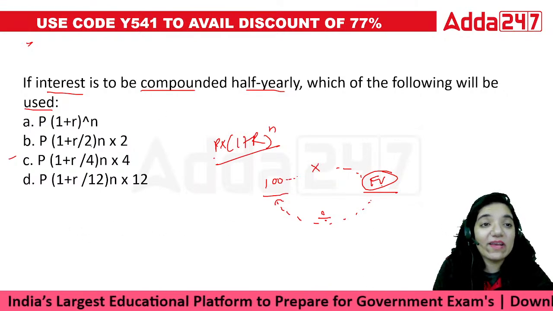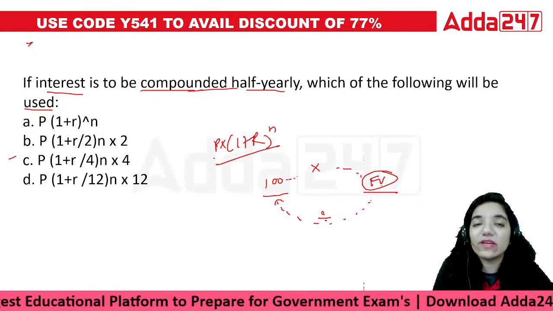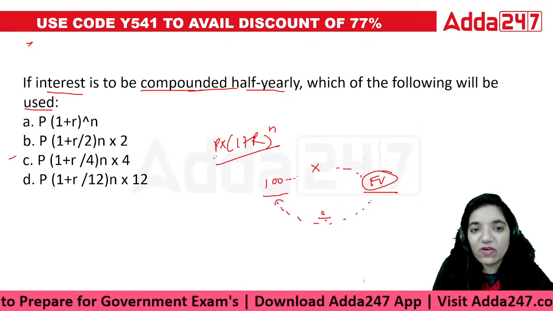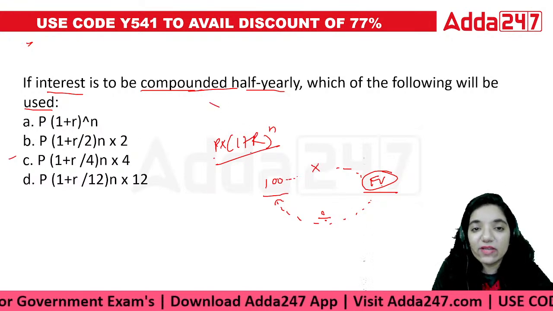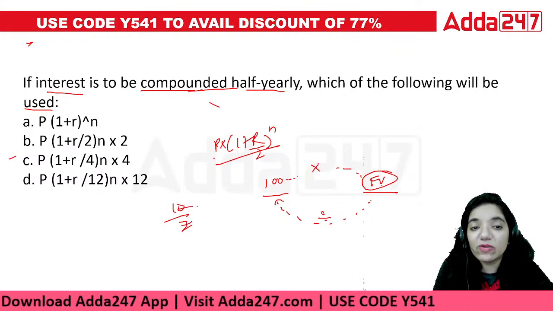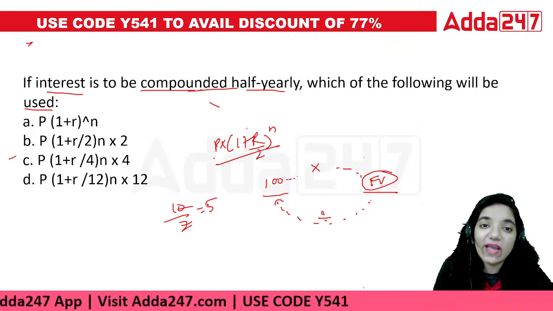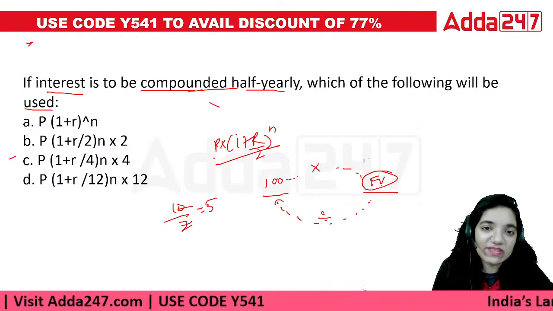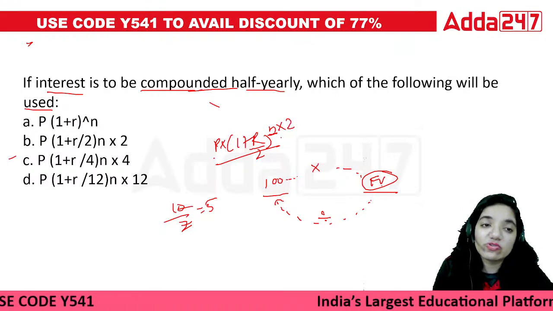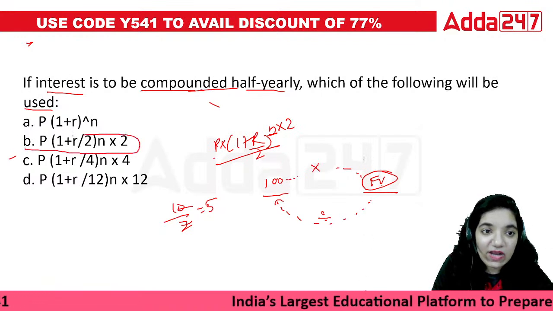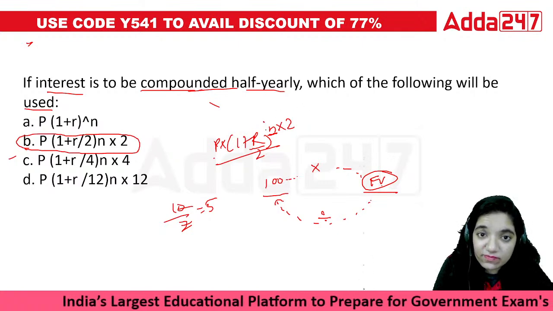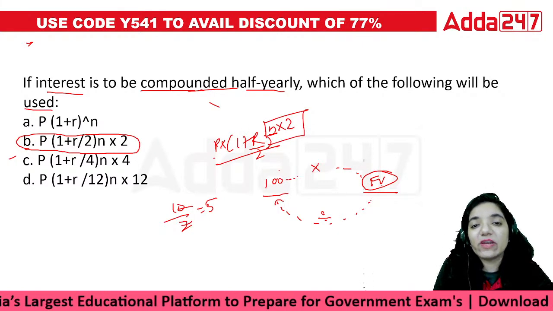Okay, now coming back, if the interest is compounded half yearly, which of the following will be used? If we see the formula, this is the formula, but the point is now it is compounded half yearly. The rate should be halved now. Why? Because if the rate is 10, then we are dividing it by 2, it gives us 5% per 6 months, and then it is compounded twice, so in 1 year you are going to compound twice, so it's going to be P(1 + r/2) raised to the power n multiplied by 2. The time will be multiplied by 2, the rate will be halved.